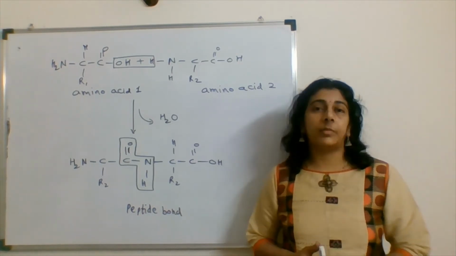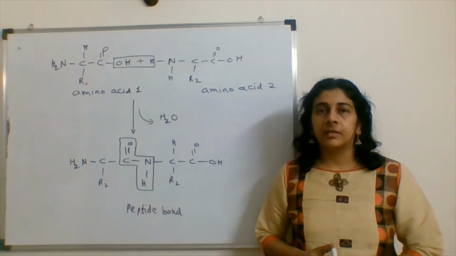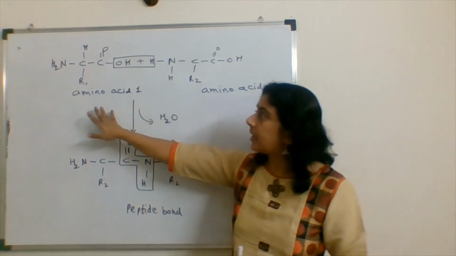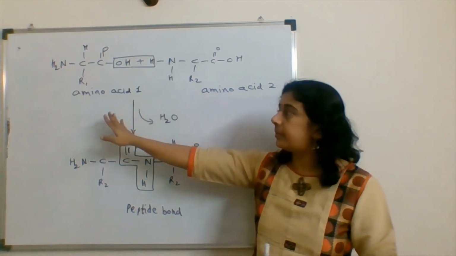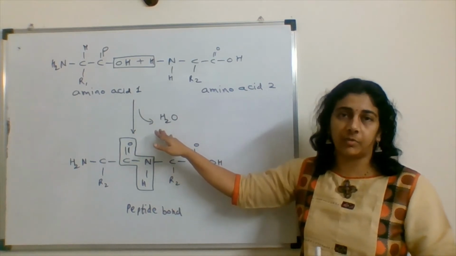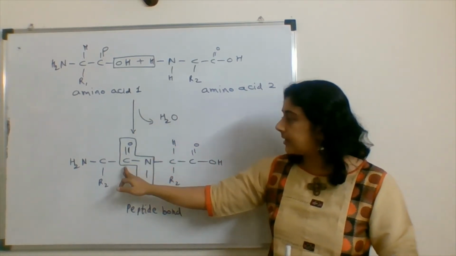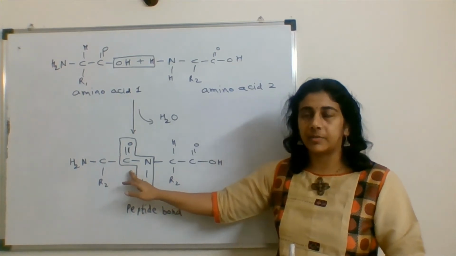So when we think about the peptide bond formation in an amino acid, this is amino acid 1, this is amino acid 2. So during the peptide bond formation, here also there is a release of water molecule and this CN bond is formed in between these two atoms.